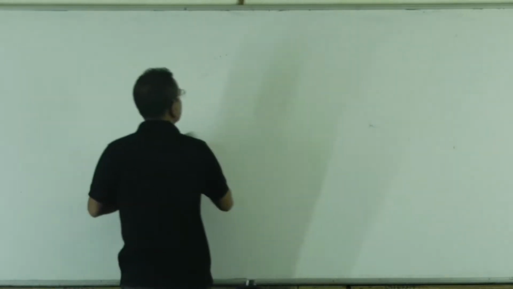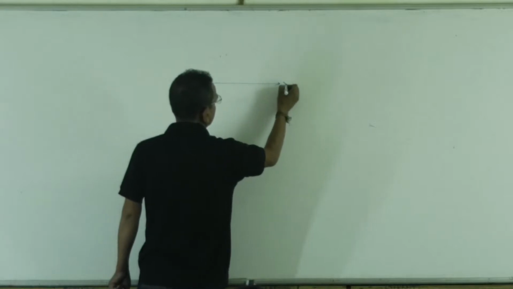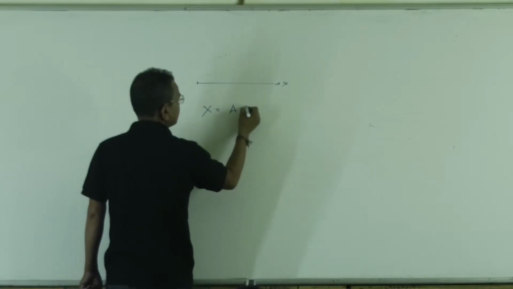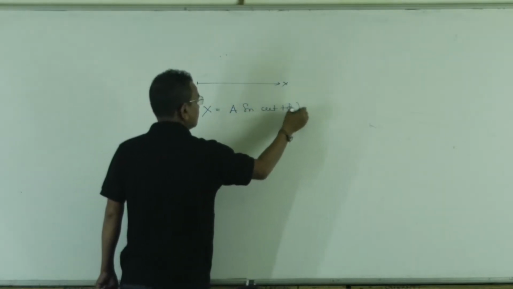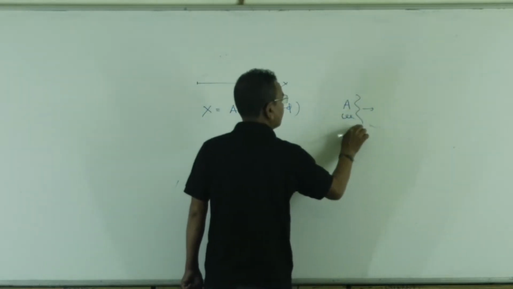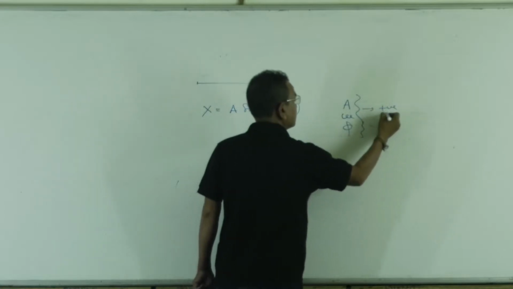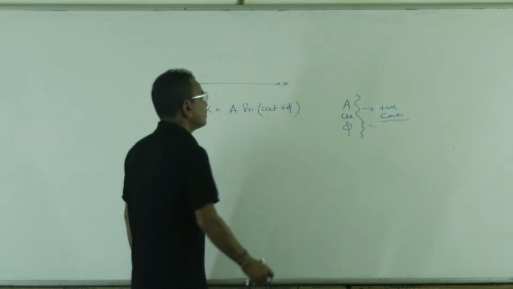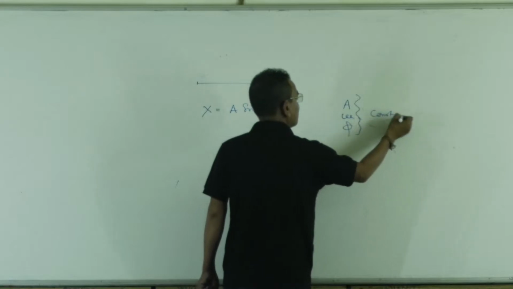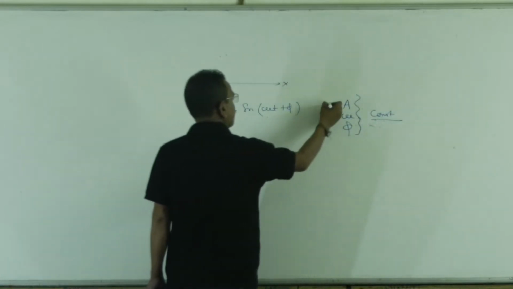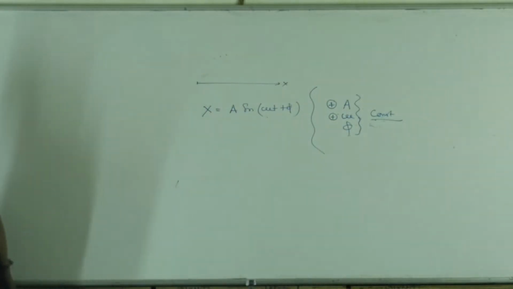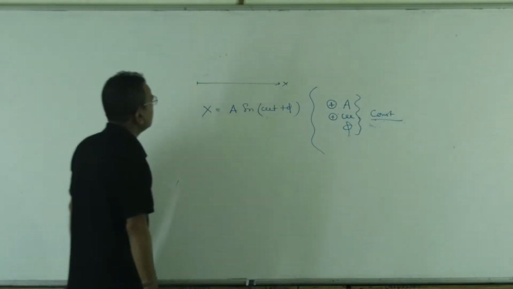A particle is moving on the x-axis, and the position is given as x equals A sine of omega t plus phi. A and omega are positive constants. A must be positive, omega must be positive, phi may or may not be positive. Prove that the motion is simple harmonic or not.